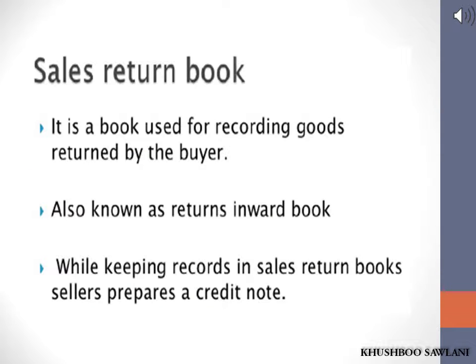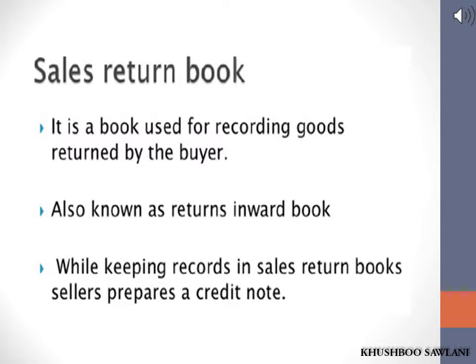Then comes sales return book. An enterprise records transaction of goods returned in sales return book if the goods sold on credit are returned by its customers. Generally, goods once sold are returned under the same circumstances of purchase return. When goods sold on credit are returned for any reasons, the customer sends a debit note along with the returned goods. Similarly, the enterprise receiving back the returned goods issues a credit note when it receives such goods and sends the same to the customer.